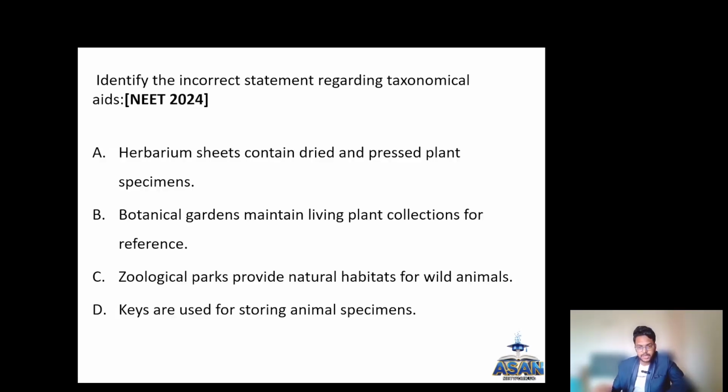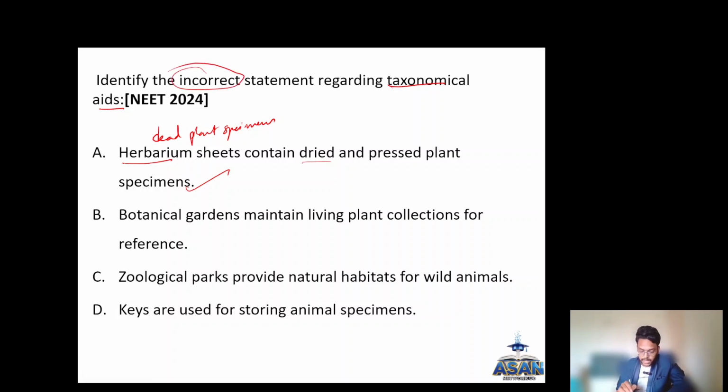Identify the incorrect statement regarding taxonomical aids. So herbarium sheets contain dried pressed plant specimens. What did I tell you? What is herbarium? You get dead plant specimens. So dead plant specimens are kept in herbarium. So he is telling dried and pressed plant specimens, that is dead plants, right? But he is asking incorrect statement.